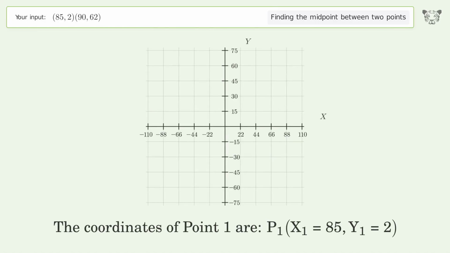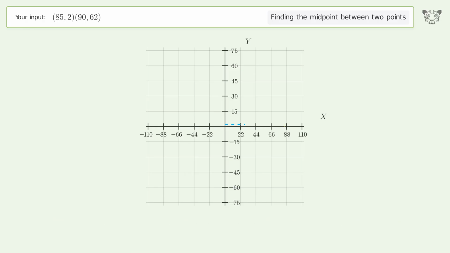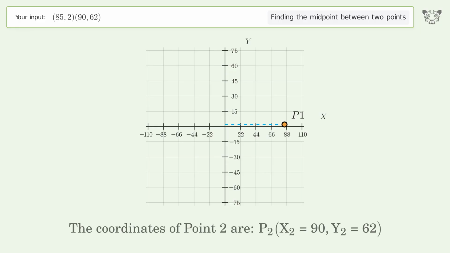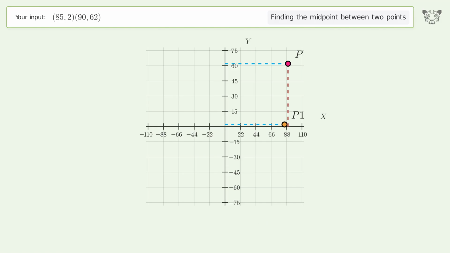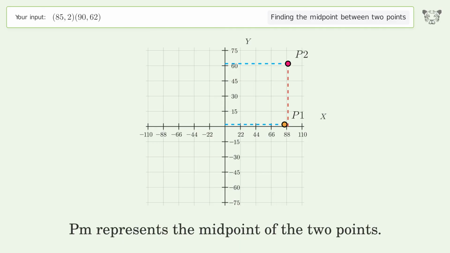The coordinates of point 1 are x1 equals 85, y1 equals 2. The coordinates of point 2 are x2 equals 90, y2 equals 62. PM represents the midpoint of the 2 points.